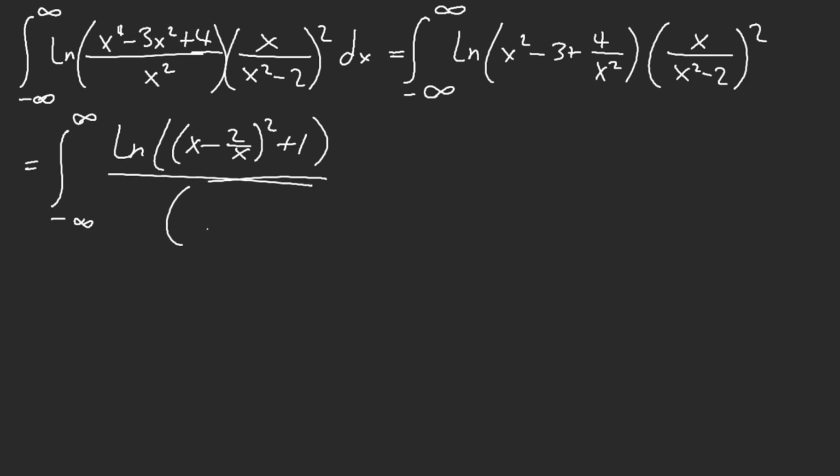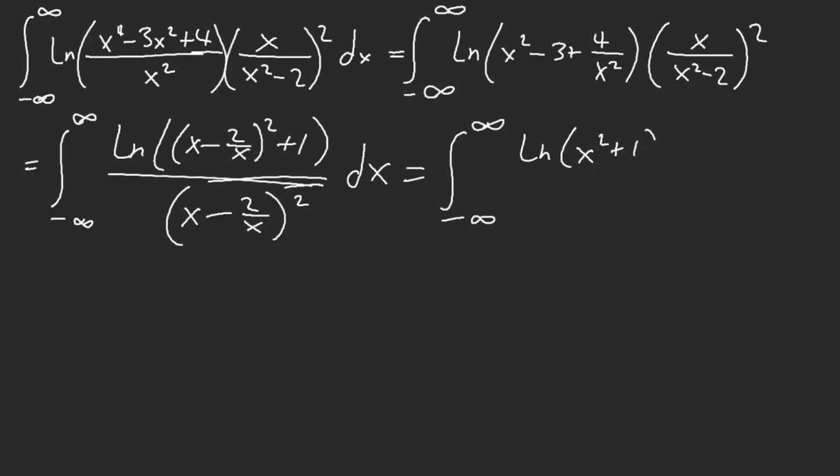If we let this be reciprocated, x squared minus 2 over x, that's equal to x minus 2 over x. Would you look at that? Can we use Glasser's master theorem? Yes, we can. So now we have ln of x squared plus 1 over x squared dx.